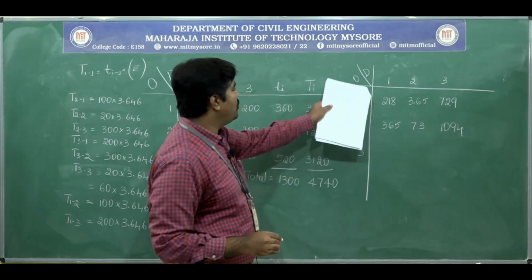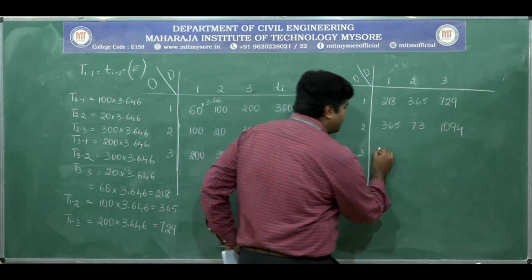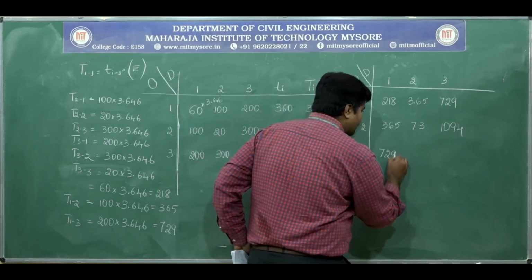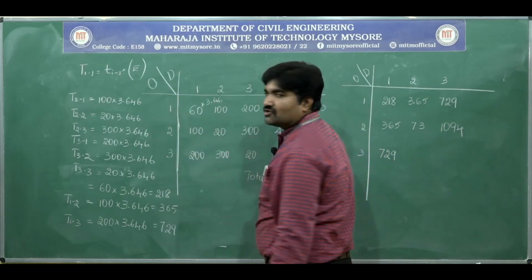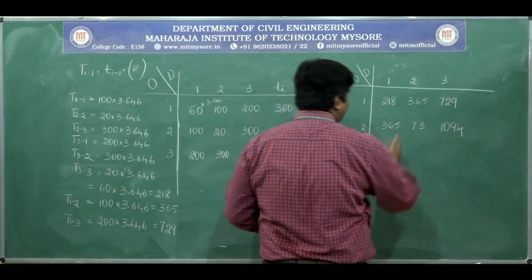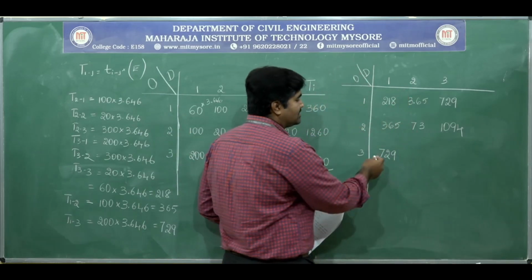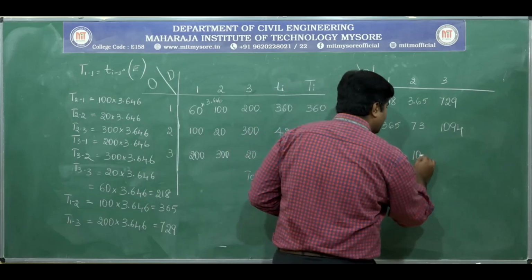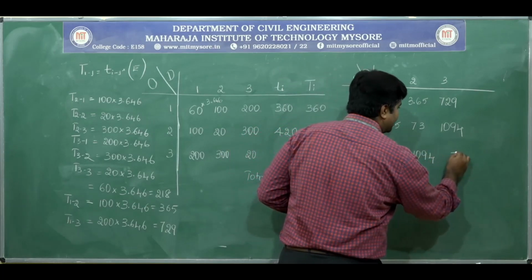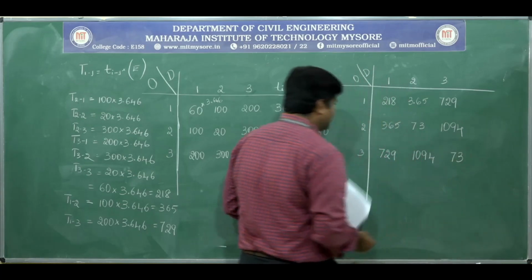Okay, next 3 to 1 you will get 729. Using a calculator you have to find out and enter here. Next 3 to 2, it will be 1094. Lastly it is 73.